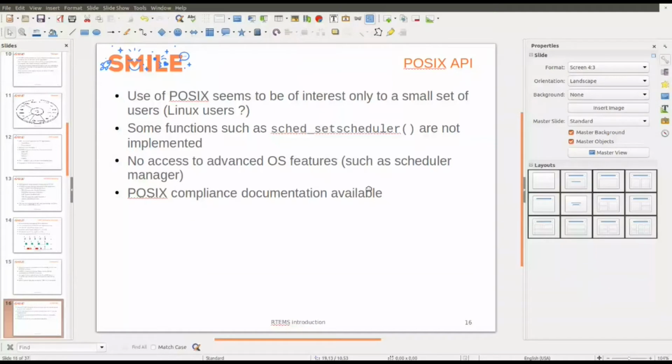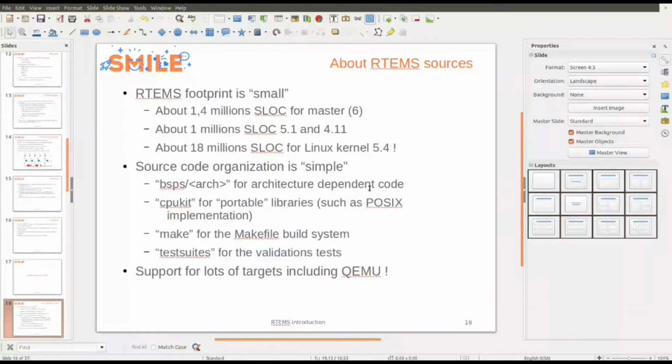So how to build RTEMS? First, the RTEMS footprint is very small if you compare it with the Linux kernel, for example. It's about 1 million lines in RTEMS 5 and 4, 1.4 million in the current version. As a reminder, it's 18 million lines in the Linux kernel 5.4.